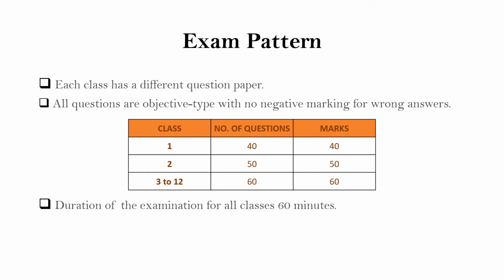Now, as you know what is NSTSE and its eligibility, and you want to appear for this exam, you first need to understand what is the exam pattern. The same is given here. Each class has a different question paper, and all questions are objective type with no negative marking for wrong answers. For class 1, there are total 40 questions, each of 1 mark. For class 2, there are total 50 questions, each of 1 mark, and for classes 3 to 12, there are total 60 questions, each of 1 mark. Duration of the examination for all classes is 60 minutes.